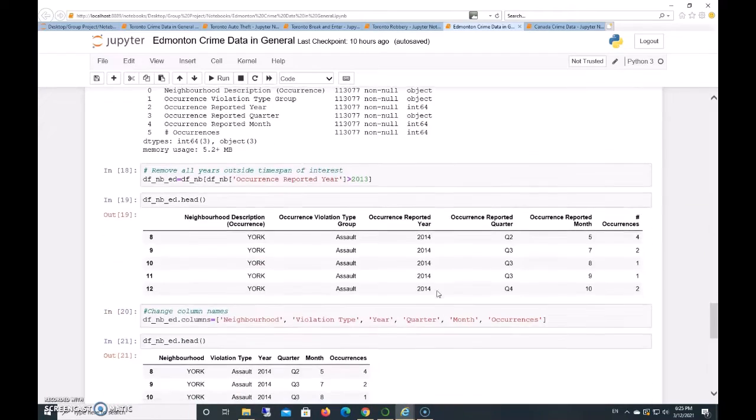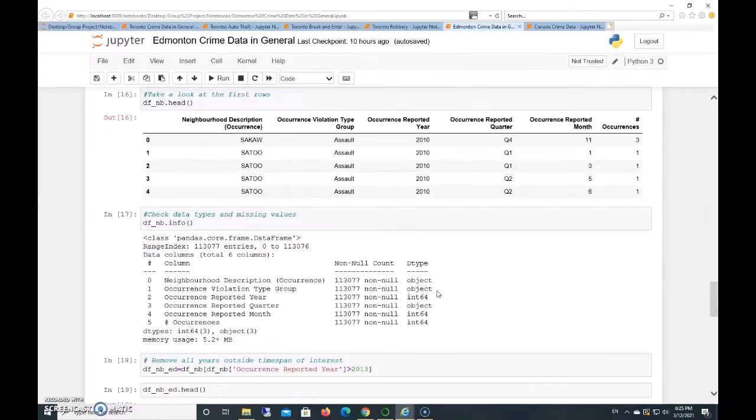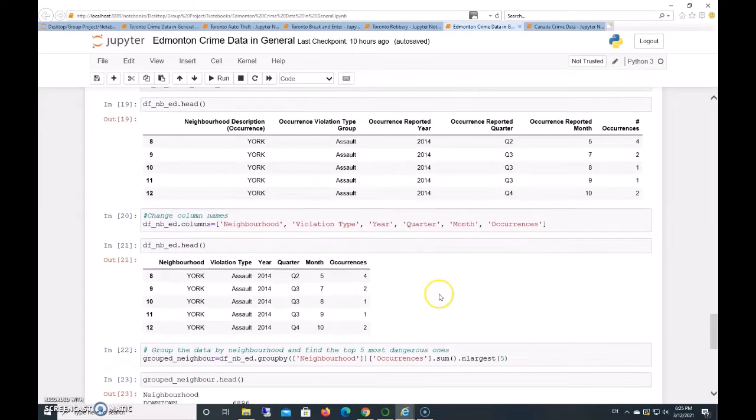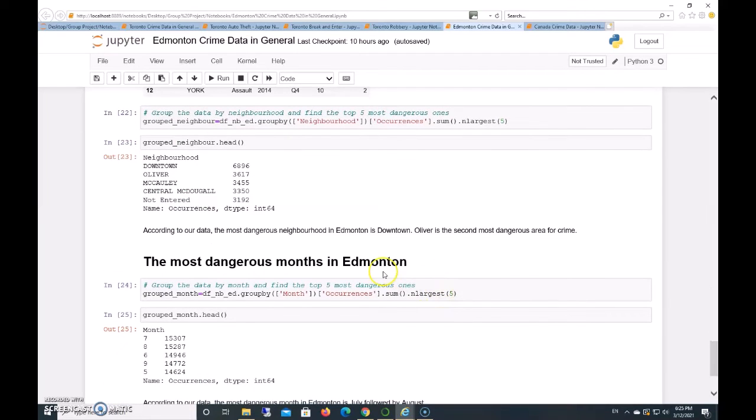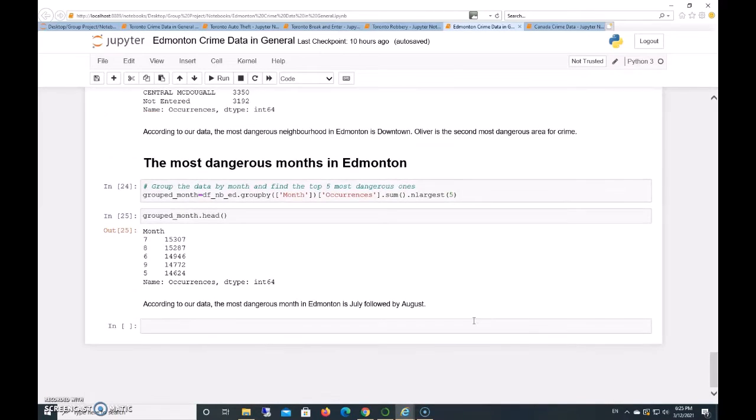Also, I found the most dangerous area in Edmonton is the downtown area. Also, Oliver is the second most dangerous area for crime. The most dangerous months in Edmonton are July, followed by August.